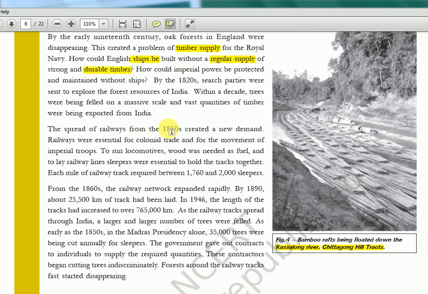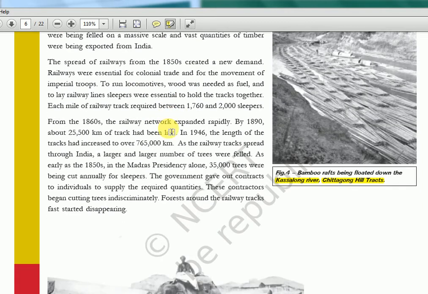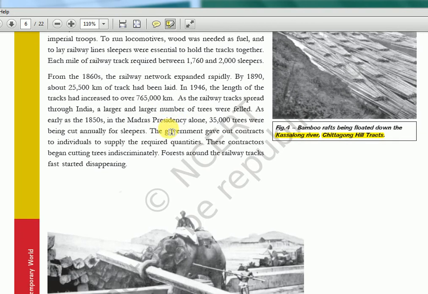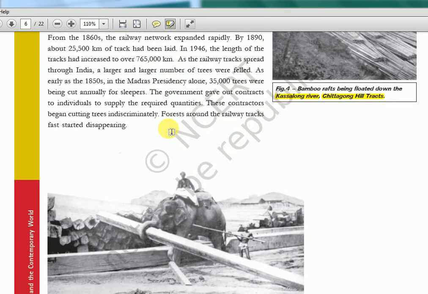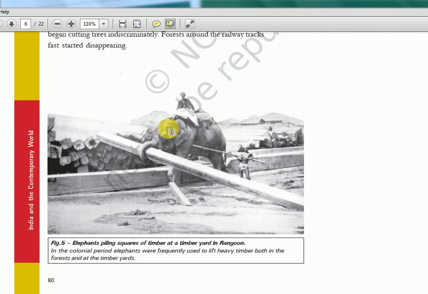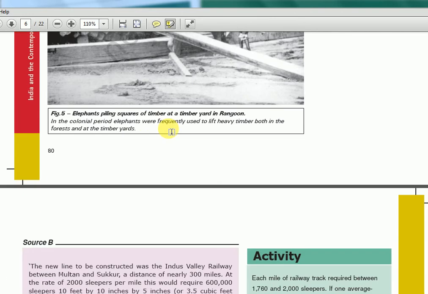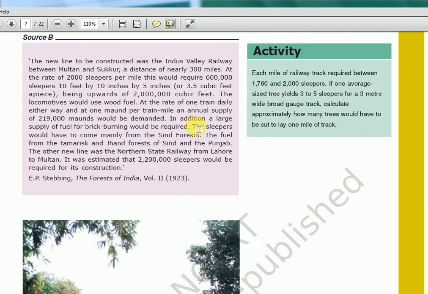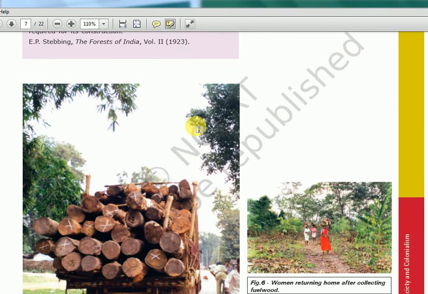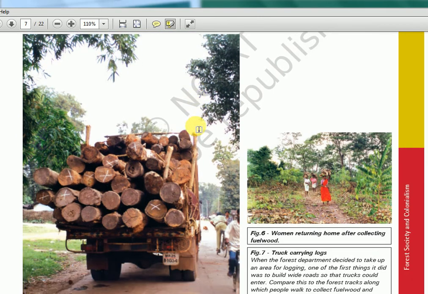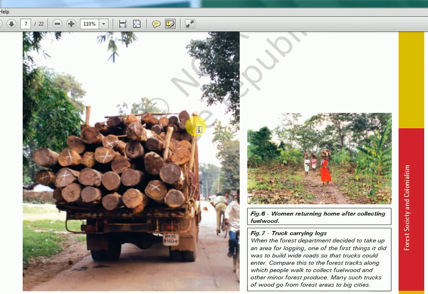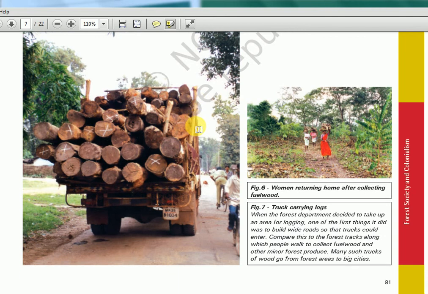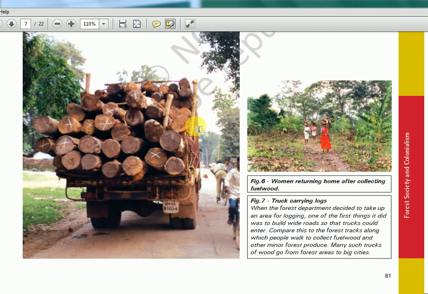So that was how deforestation was at its peak, you can tell, at the time of Europeans. Before that it was not too much. And if you see a picture again, they are using elephants for moving these logs. The place is actually in Rangoon. Rangoon is in Myanmar. There is a jail there, and most of our leaders used to be sent into exile there. If you remember, Bal Gangadhar Tilak was sent, and also I think Wajid Ali Shah, the Awadh Nawab, was also sent when Awadh was annexed in 1857 on grounds of misgovernance. You should know these things. I'm trying to relate history, geography, politics, everything together.